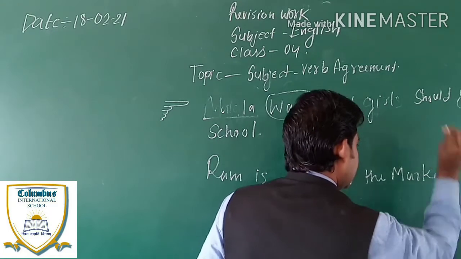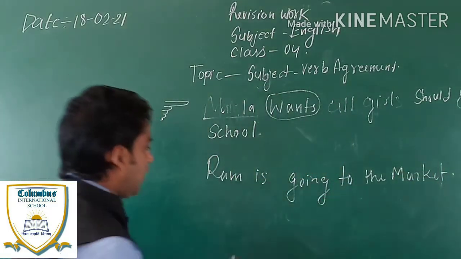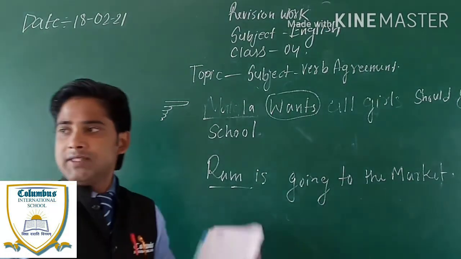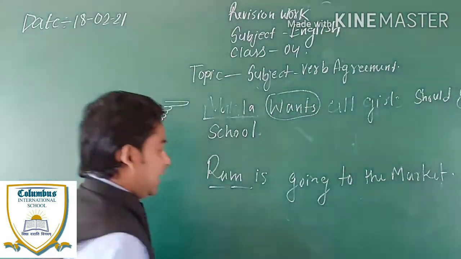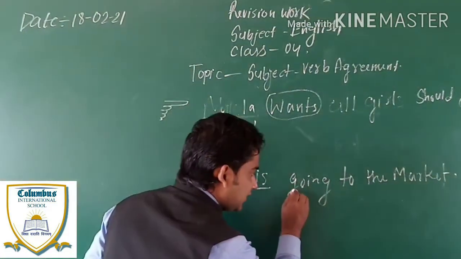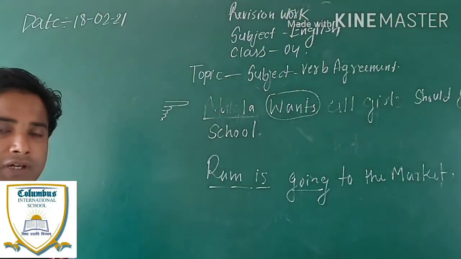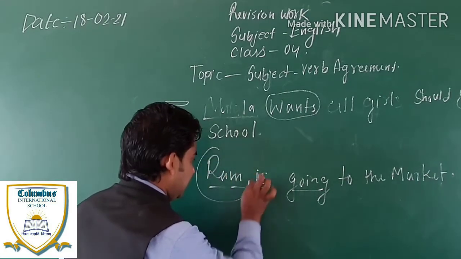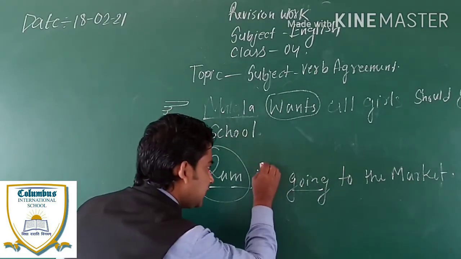So children, here Ram is the subject. And children, this is also a verb. But what we have to see is that this is a single subject and this is also a single verb.